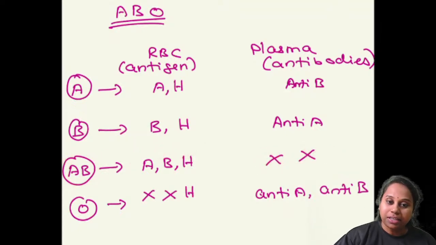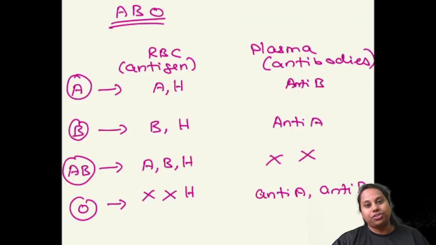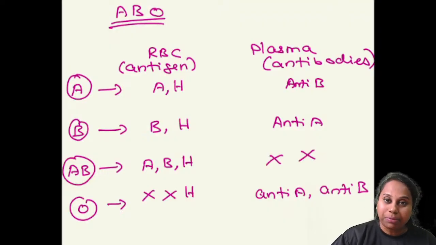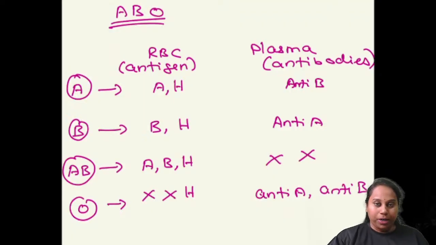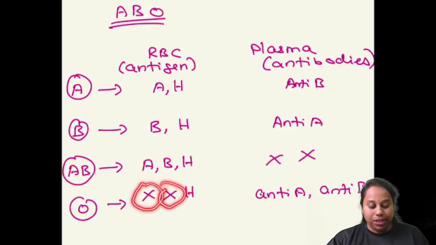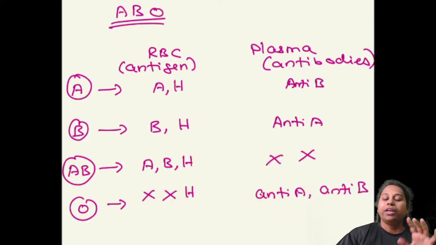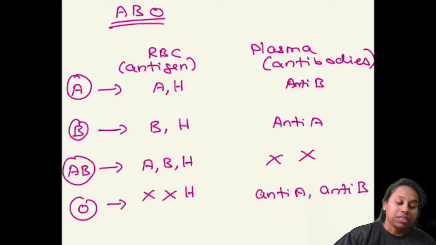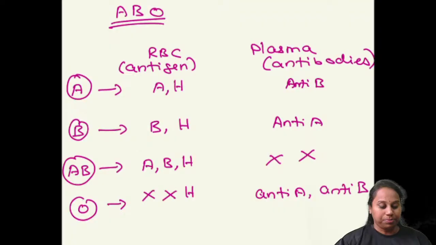What is Landsteiner's second law? If any antigen is absent on the RBC, then the corresponding antibody can be present. Let's take O blood group. They don't have A antigen, they don't have B antigen. So they can have both the antibodies, anti-A and anti-B. What is the rule here? If you have the same antigen and same antibody at any point of time, they will agglutinate and this will result in agglutination reaction, hemolysis. So same antigen, same antibody cannot be present.